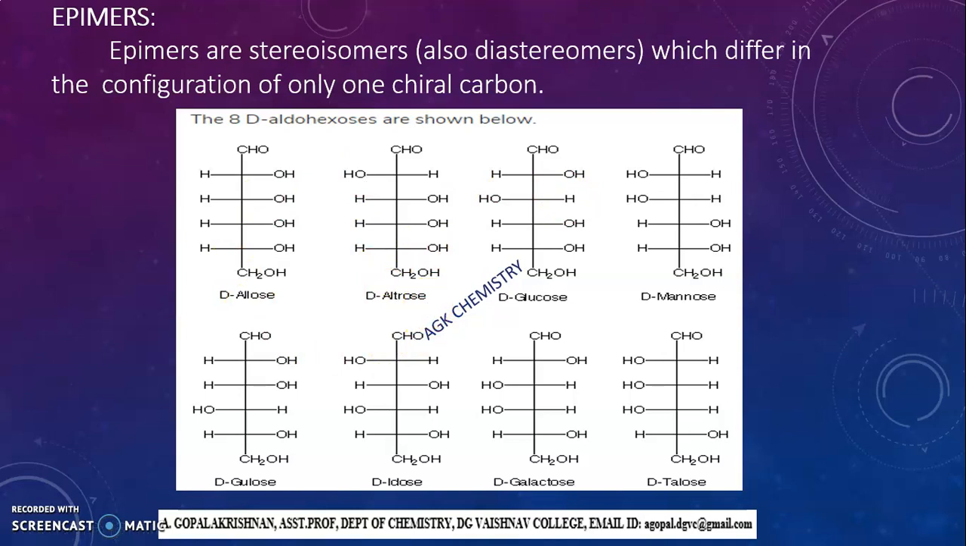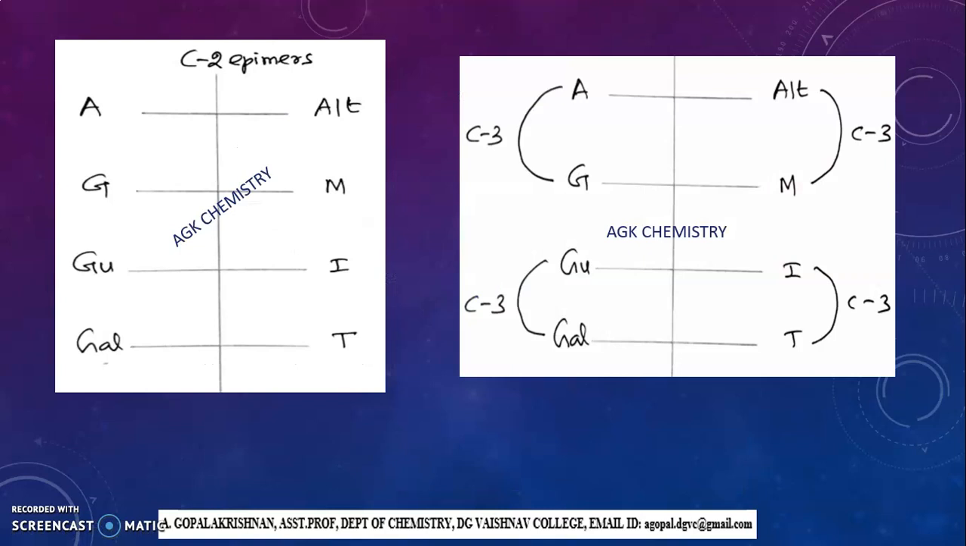So how to remember the possible epimers in these 8 isomers? Here I have given a simple trick. On the left hand side, I took Ag-Gu-Gal, and on this side Alt-Mit. You just remember it in this manner: Ag-Gu-Gal, Alt-Mit. A means allose, this is altrose, glucose, mannose, gulose, idose, galactose, and talose.